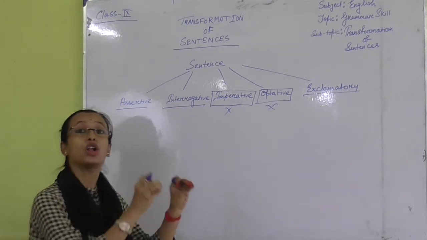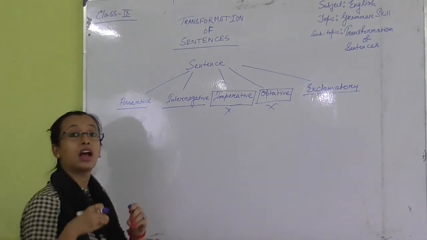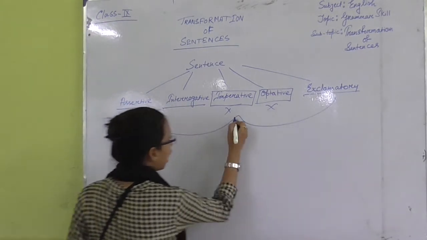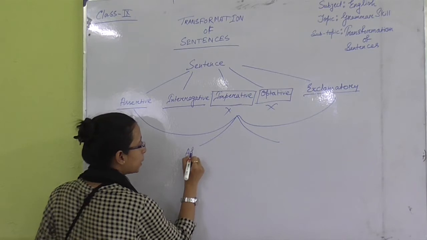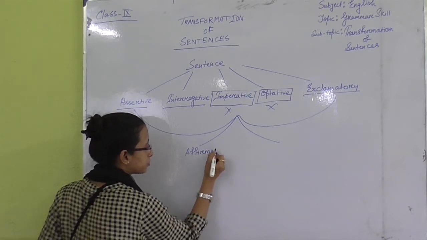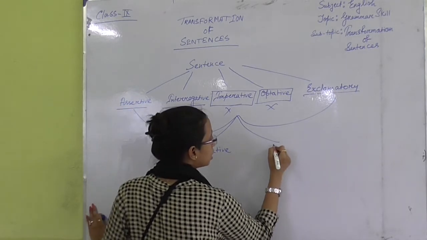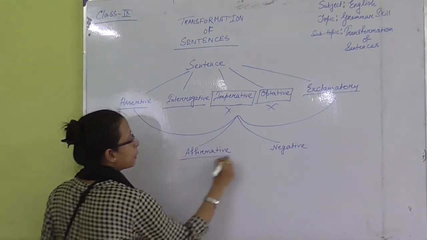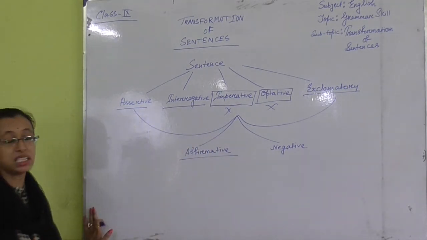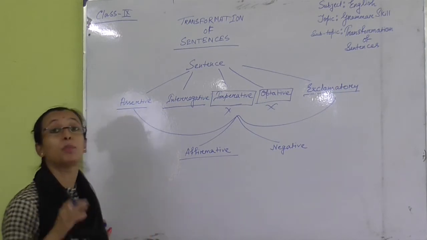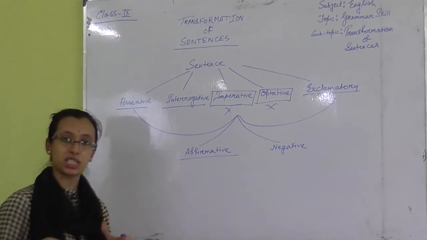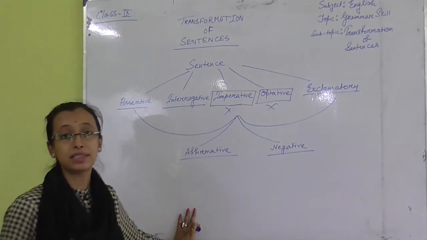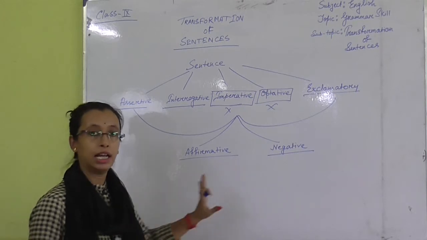Another thing: all these sentences are divided into 2 kinds, affirmative sentence and negative sentence. Affirmative means positive sense; when I express something positively, the sentence bears a positive sense and is called affirmative. Negative means a sentence that expresses some negative sense is called a negative sentence.